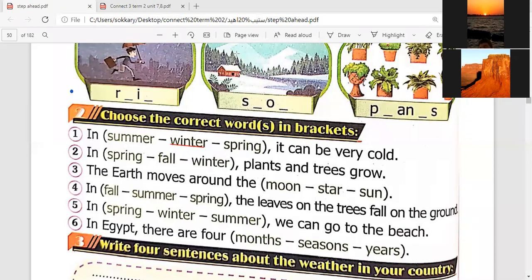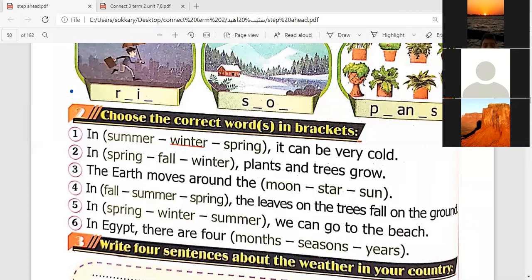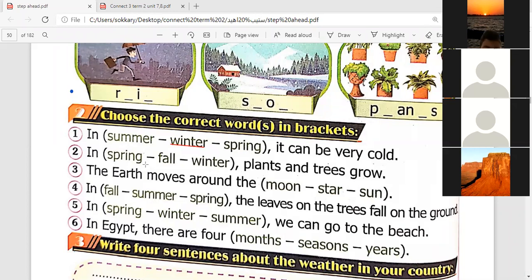Omar Ala. Mister, can I go to the bathroom? Go, Malik. Omar Ala. Muhammad Samir. Yes, Mister. Number 2. In spring, plants and trees grow. Excellent.